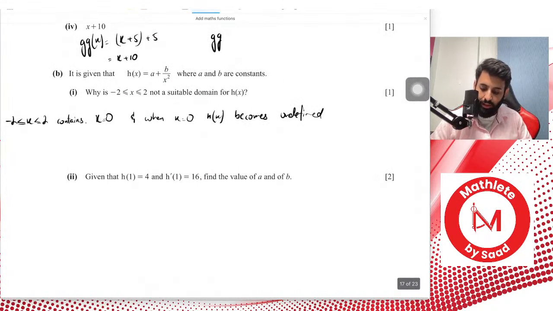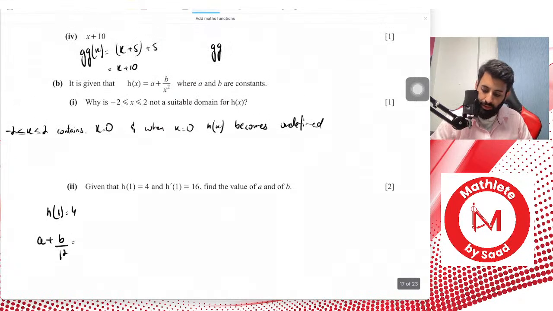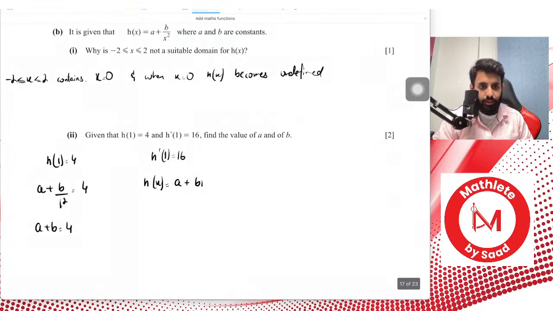Okay, now here's a question. It says given that h of 1 equals to 4, so this is probably heading towards simultaneous equation. So a plus b upon 1 squared equals to 4, so this gives you your first equation, a plus b equals to 4. And then it says h prime of 1 equals to 16. So before I can find out what h prime of 1 is, I have to find h prime of x. Okay, and before I can do that, I have to first write it nicely, basically make it differentiation ready.